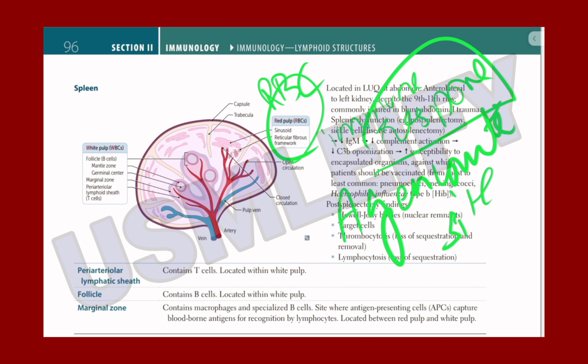It removes the old RBCs, destroys the aged, damaged red blood cells, and it stores the RBCs. It is also an extra red blood cell reservoir. It is involved in the immune response via its white pulp, which has lymphocytes and antigen-presenting cells. It opposes microorganisms, it kills bacteria in the blood, and it is also linked with the blood cell production before birth, leading to fetal hematopoiesis. In fetus, spleen makes blood.